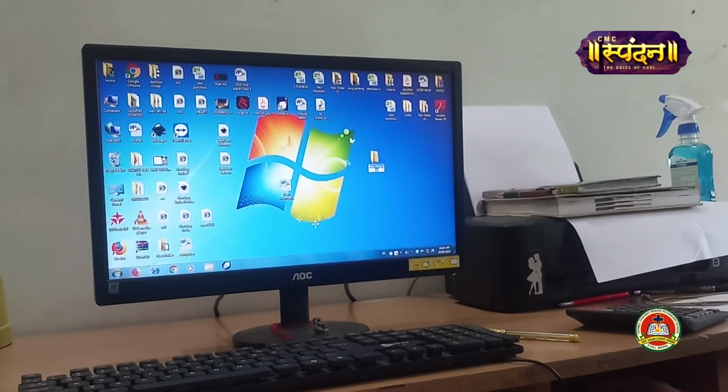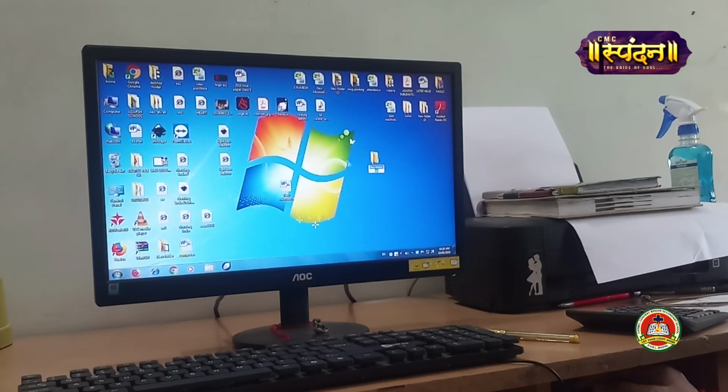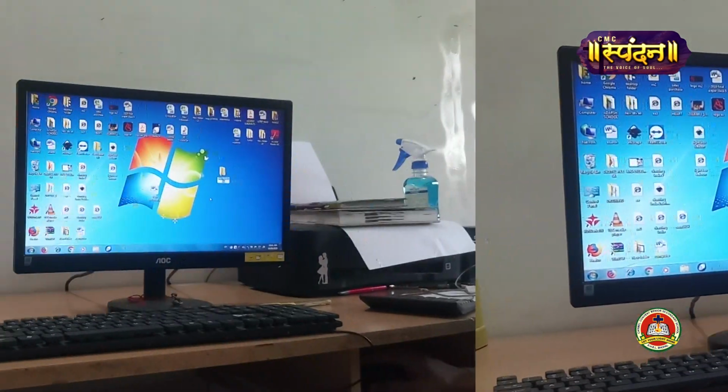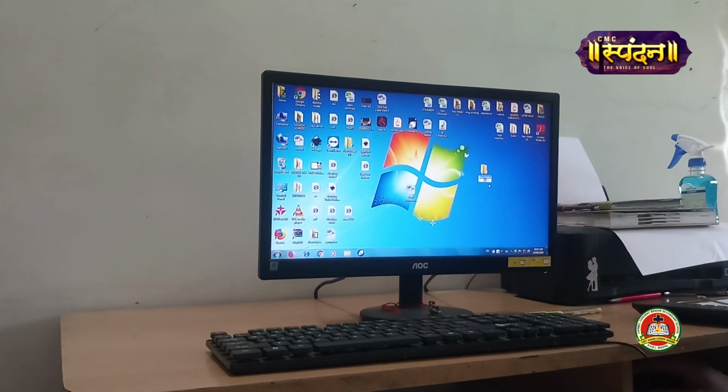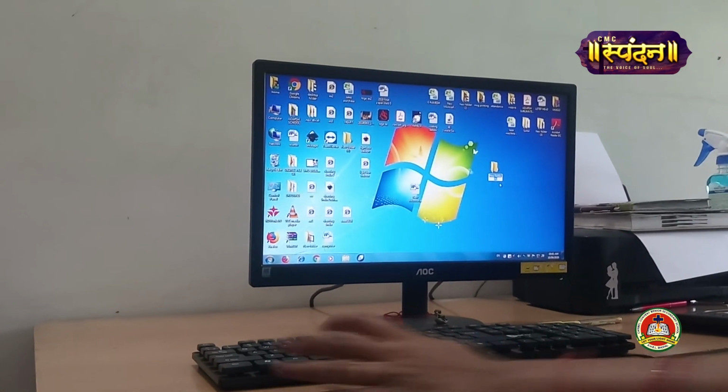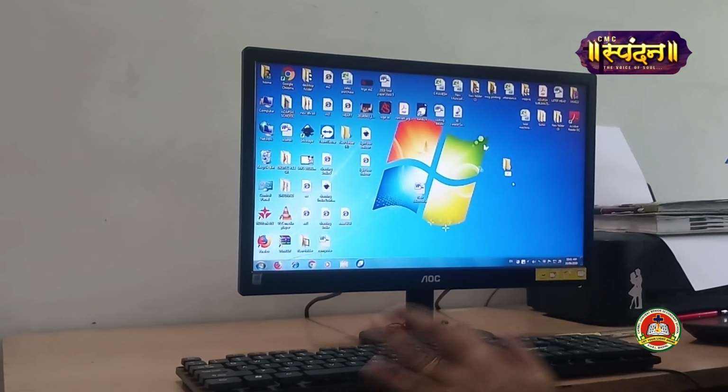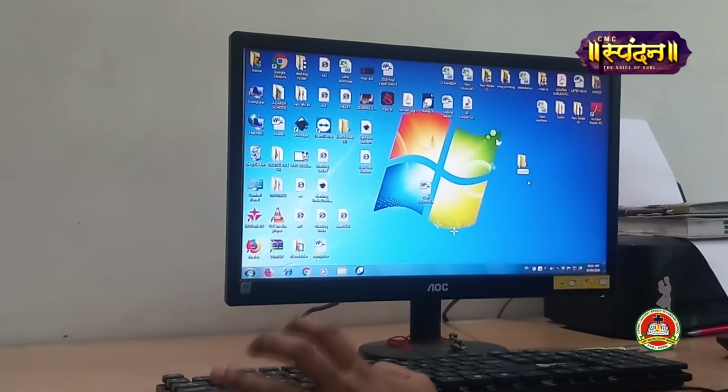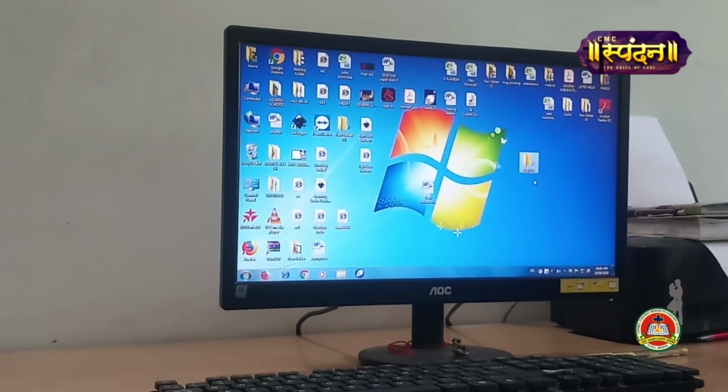Now how to name this? No need to press any button, just whatever name you want to give, you just press those letters from the keyboard. So we'll name it as class 4. Just type it from the keyboard, class 4, and click from the mouse. So you will get class 4 as a folder.